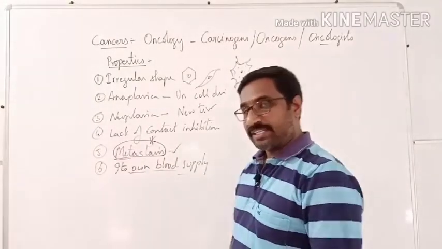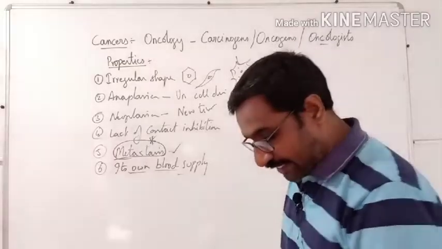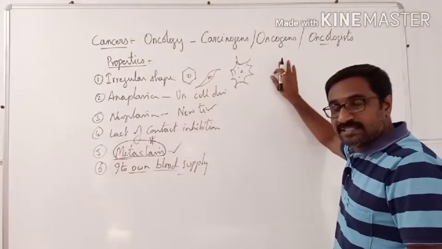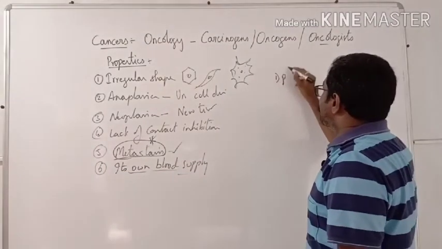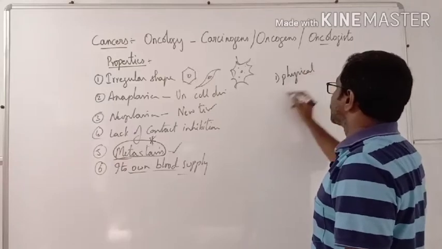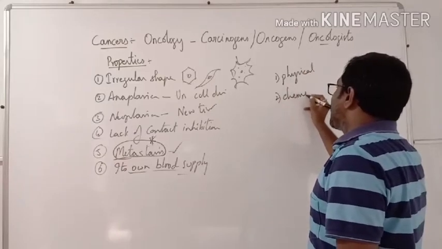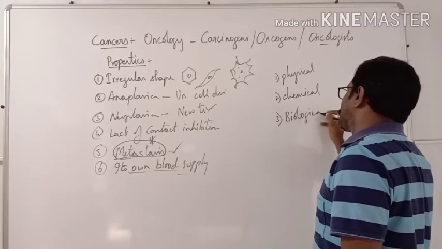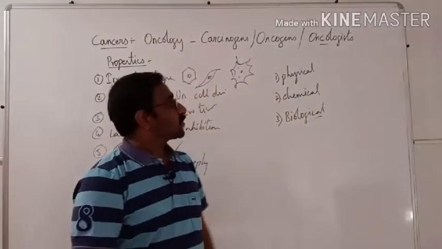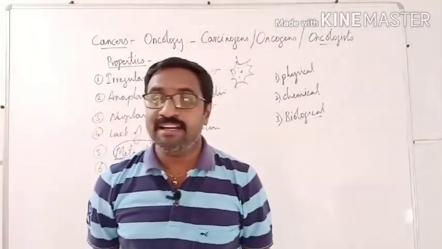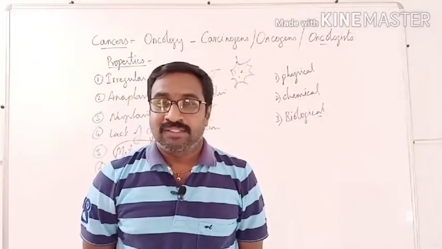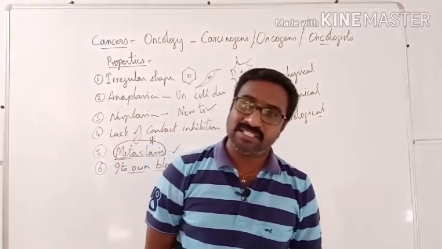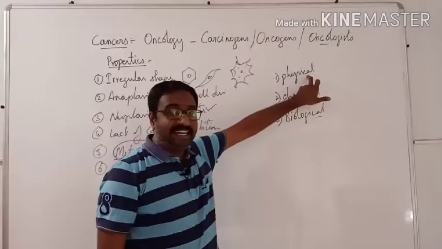Now, we shall talk about the different agents which will cause the cancers. These are called carcinogens, which can be, first one, physical carcinogens, chemical carcinogens, and the third one, biological carcinogens. The physical ones are ultraviolet radiations, infrared radiations, X-rays, and other physical radiations.